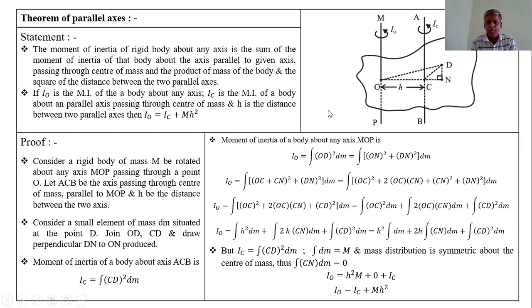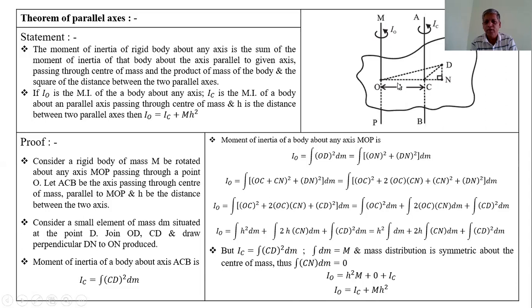Now consider a rigid body, as shown in the figure, having mass m, able to rotate about any axis MOP which is passing through the point O, and its parallel axis ACB which is passing through the center of mass of the body. Both the axes are parallel and separated by distance h.